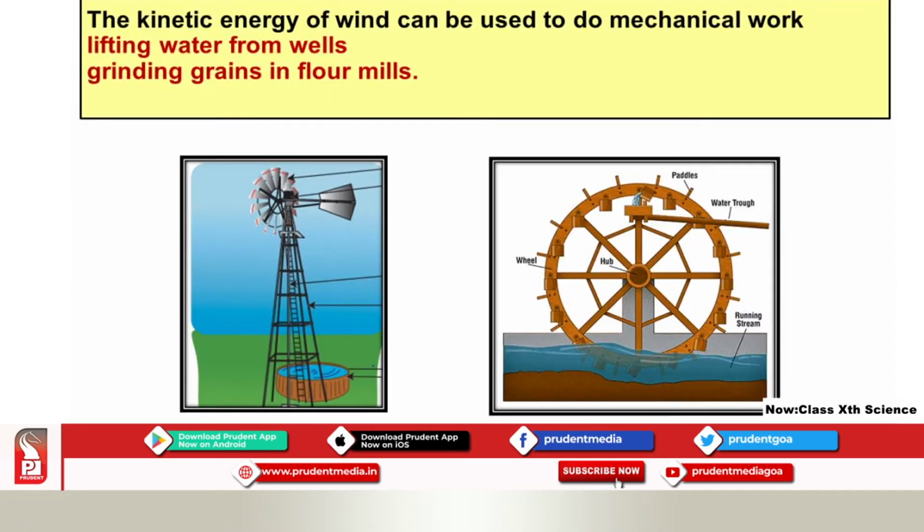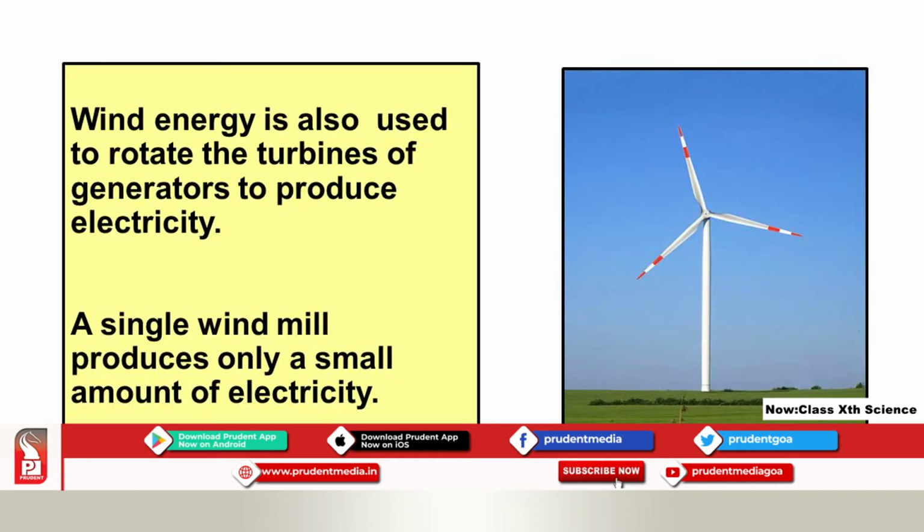The kinetic energy of the wind can be used to do mechanical work, that is, for lifting water from wells and for grinding grains in flour mills. Wind energy is also used to rotate the turbines of generators to produce electricity.